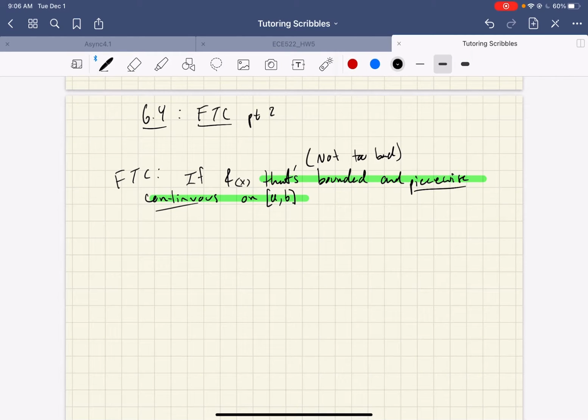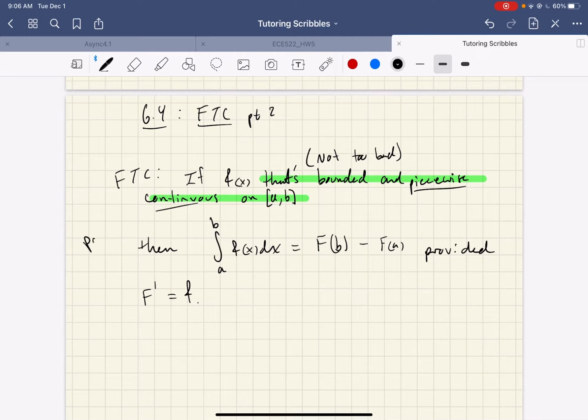But if you have a little f defined like this, then the integral from a to b of little f of x dx is big F at b minus big F at a, provided big F prime is little f. Okay, so this is what I'm going to call part 1, but we're here to talk about part 2.